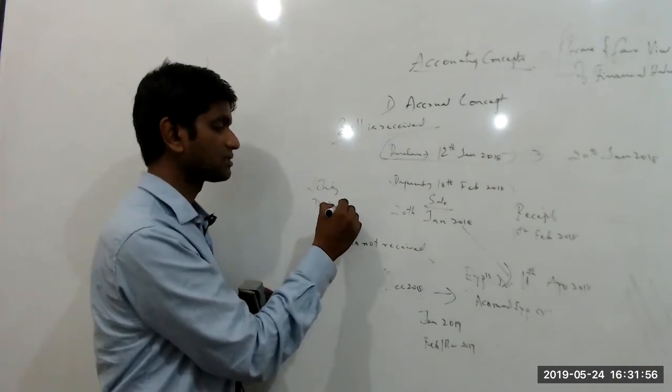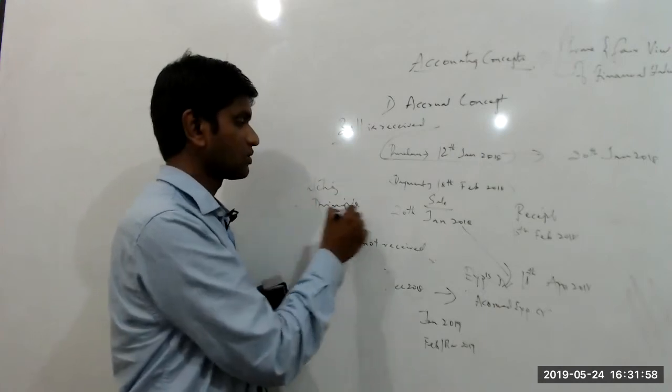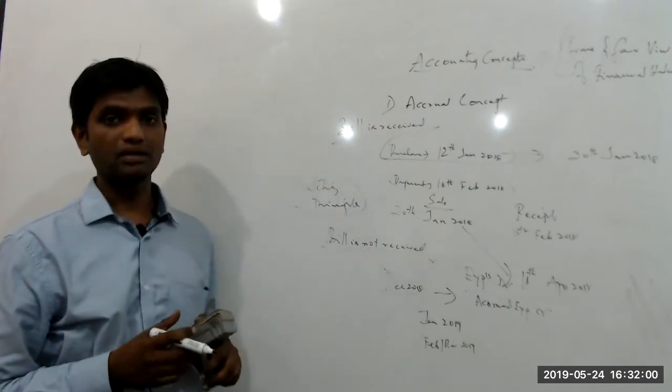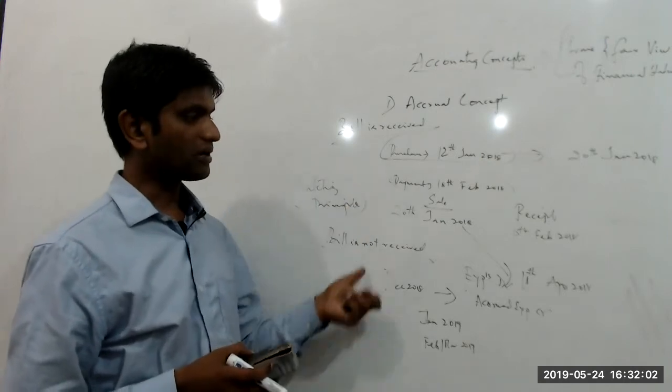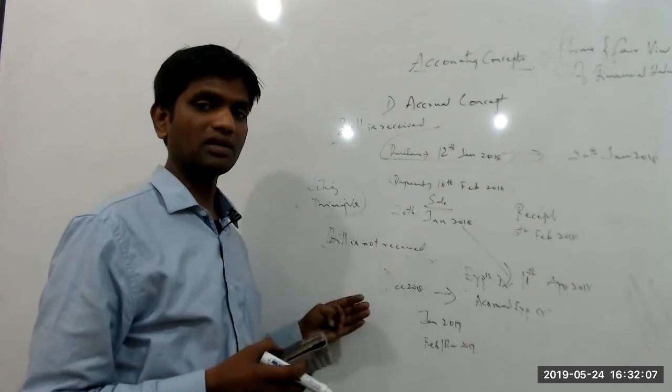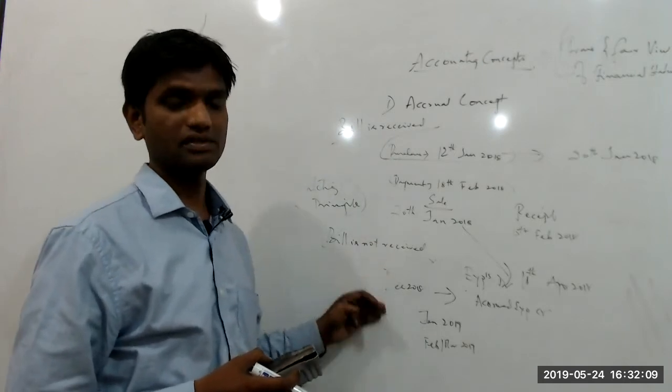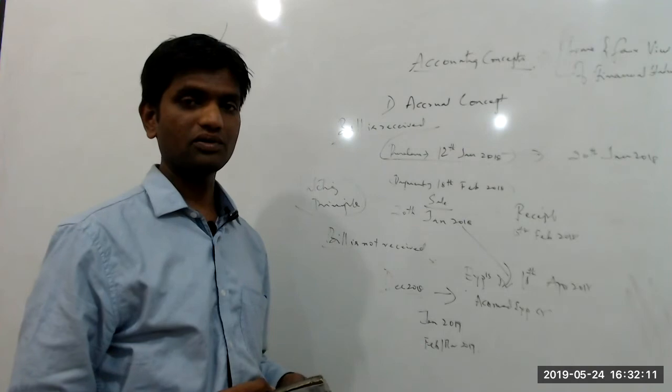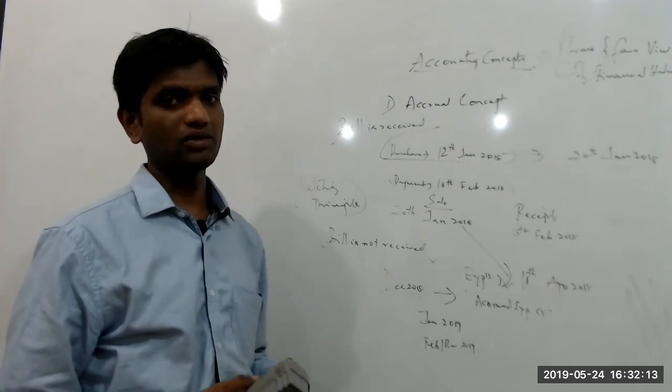We will deal with this in the next session. So we need to accrue the expenditure or income, because otherwise you'll not get a true and fair view of the financial statements. So this is what I wanted to discuss with you about the accrual concept.